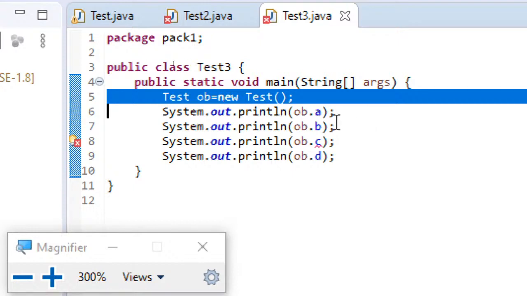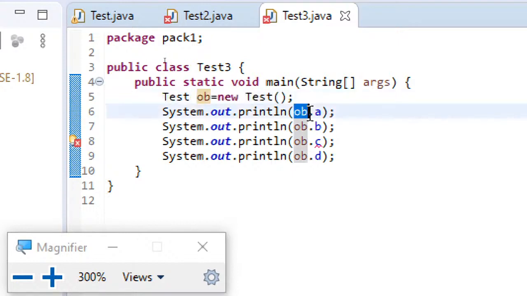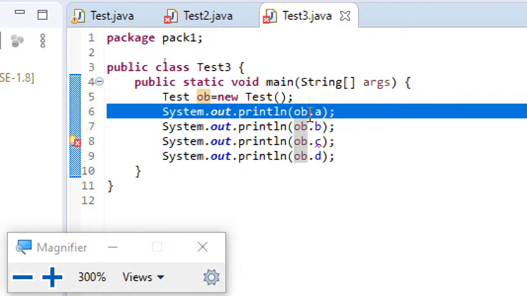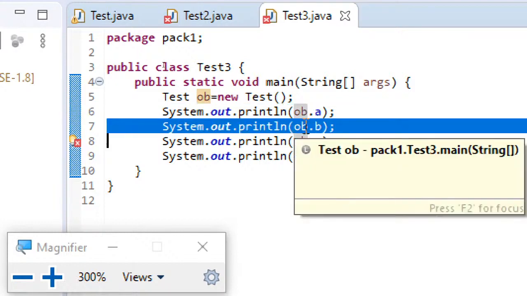Now coming to the access, here you can see ob.a. That means the default variable can be accessed even from a non subclass in the same package. Next, coming to ob.b, that is a protected variable.